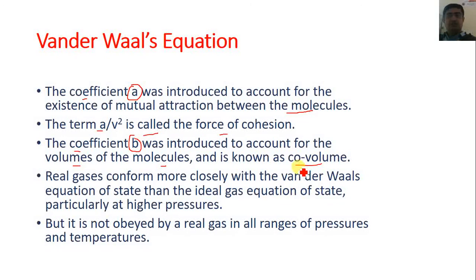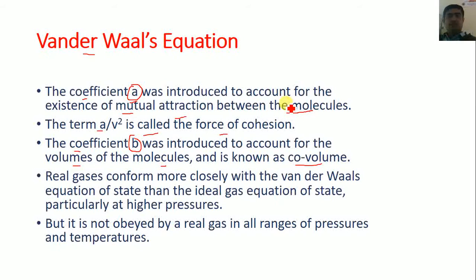In the case of the ideal gas equation, there are two assumptions. So the scientist van der Waals introduced two different coefficients, a and b, to overcome these assumptions when applied to real gases. Now a was introduced to account for the existence of mutual attraction between the molecules.